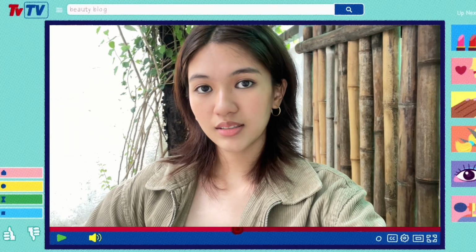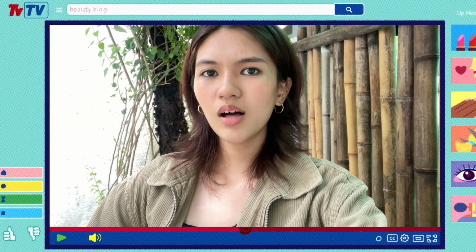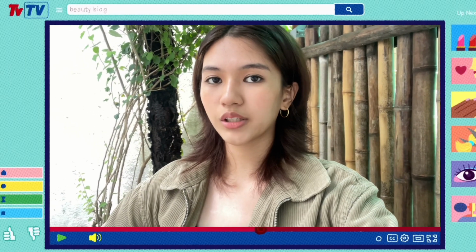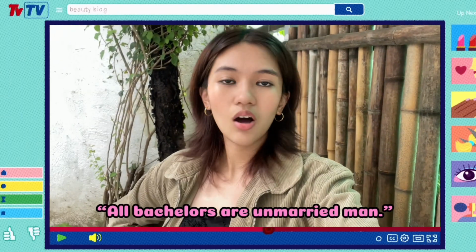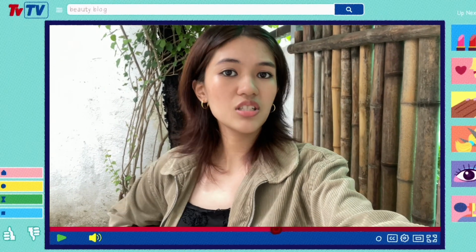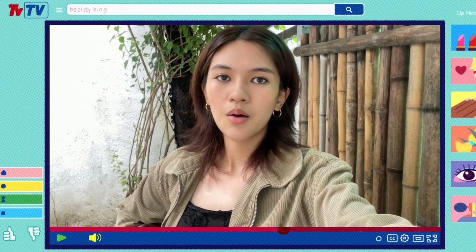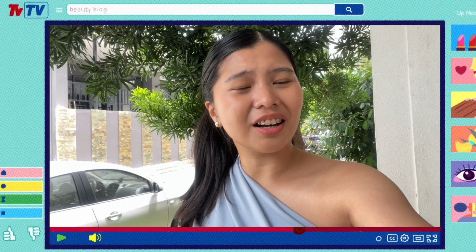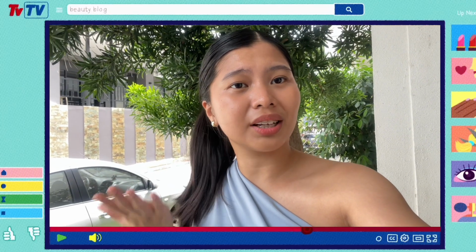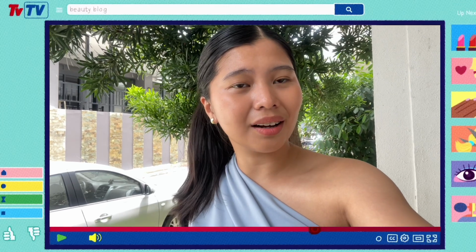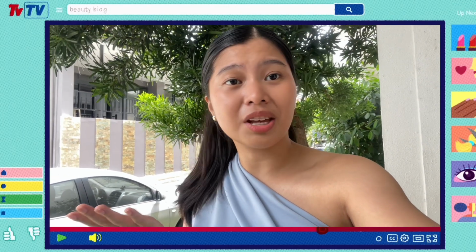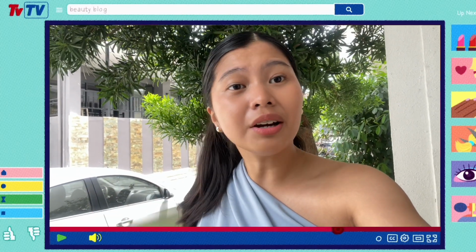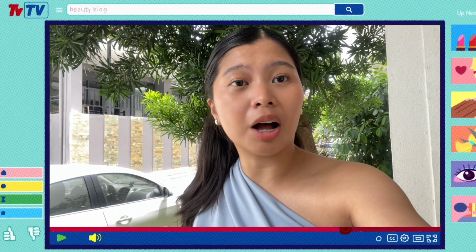Yeah, but first let's break it down. What is an analytic claim? Well, it's pretty simple. It is when the truth of a statement comes from the definitions of the words themselves. So if I say all bachelors are unmarried men, then that just means that bachelors are unmarried men. But if someone tried to say that all bachelors are married, that's absurd! Total contradiction! This is what Kant was getting at when he said the predicate, or the part of the sentence that tells us something about the subject, is already contained in the subject. In this case, the unmarried male part is what it means to be a bachelor.